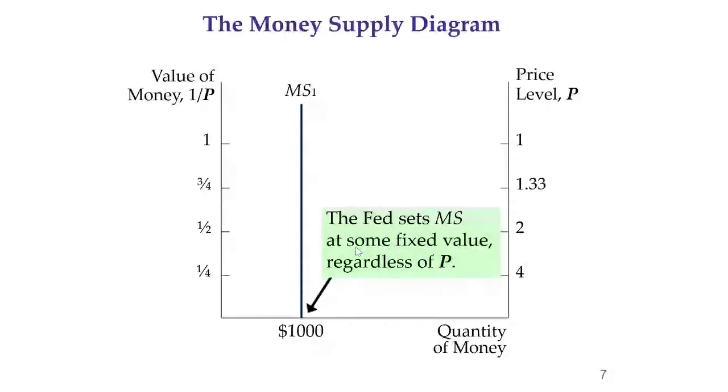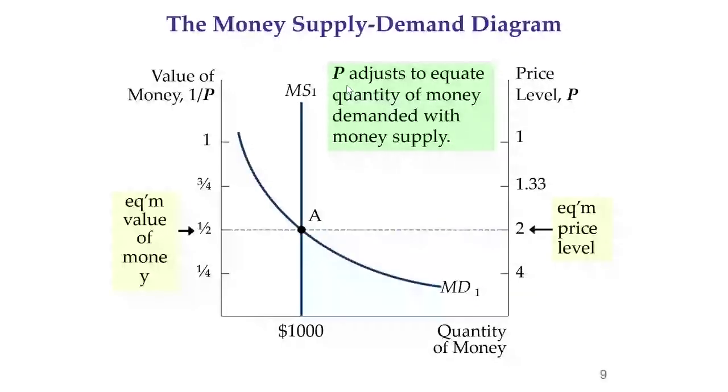Here, the Fed sets the money supply at some fixed value regardless of price level. P adjusts to equate the quantity of money demanded with the money supply. Here is the money supply diagram and here is the money demand curve. So this is the equilibrium price level that equates money supply and money demand.